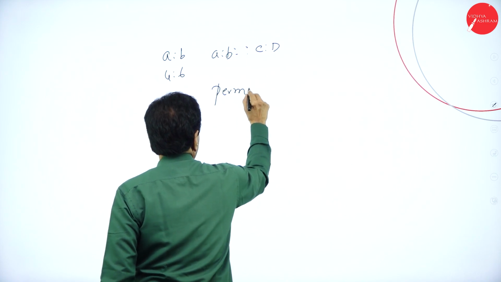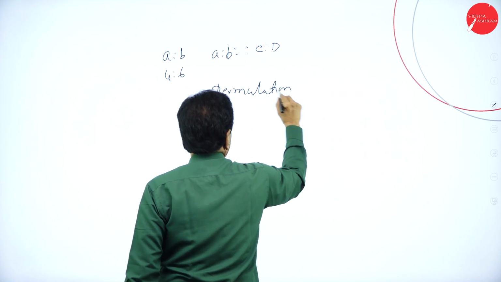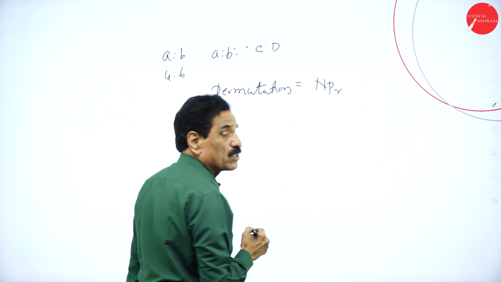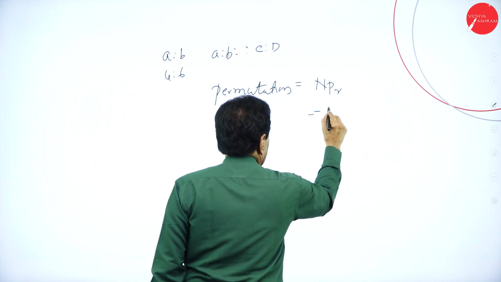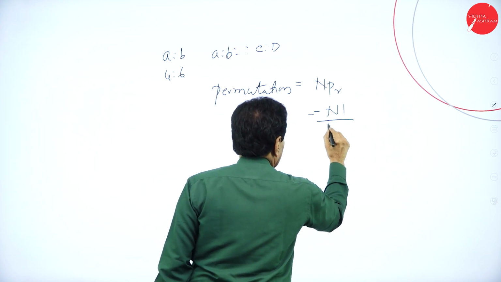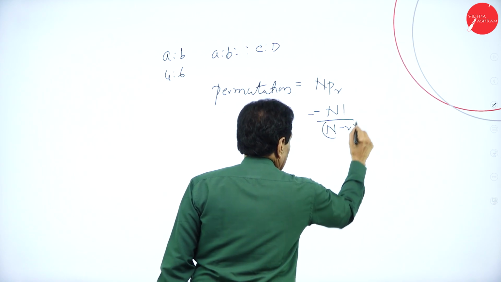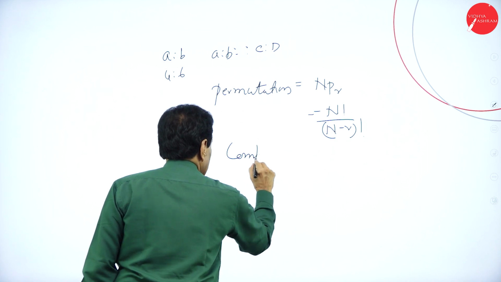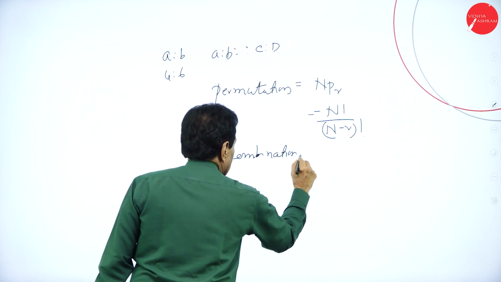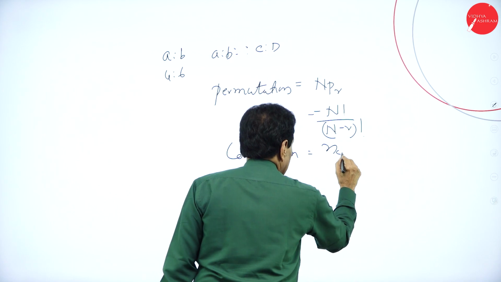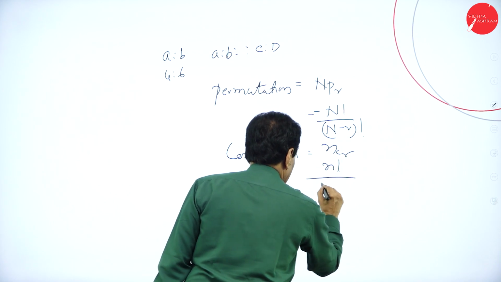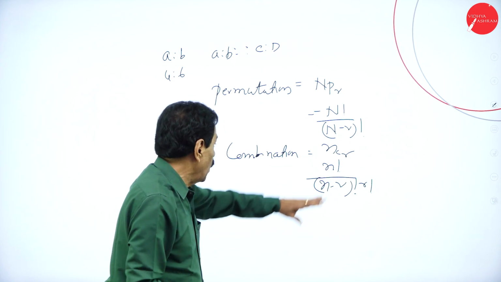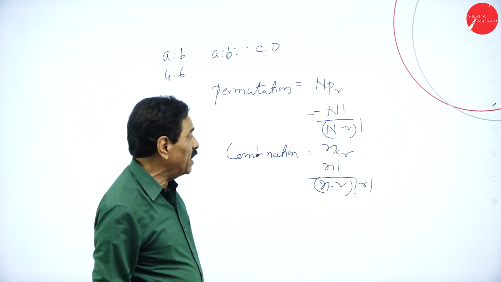Permutation can be expressed as nPr. Here P stands for permutation. We can say n factorial divided by (n minus r) factorial. This is your permutation. Then combination, taking all the items into consideration, is called nCr. This is n factorial divided by (n minus r) factorial into r factorial. Taking all the items into consideration is the combination.